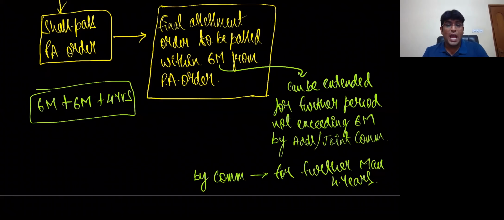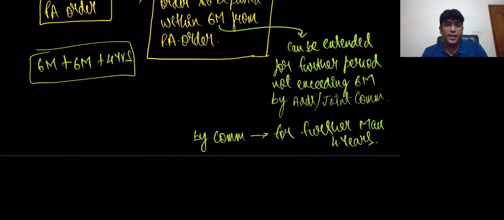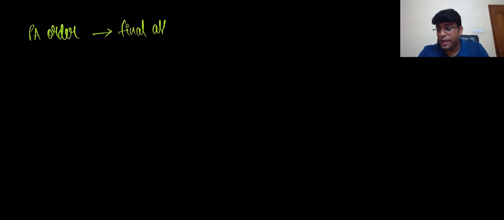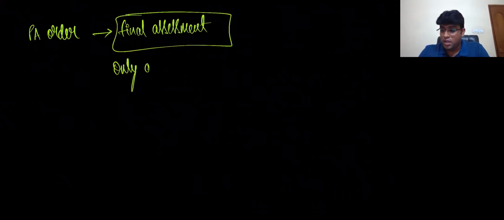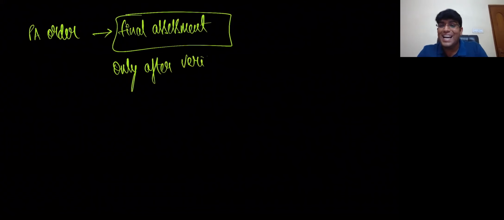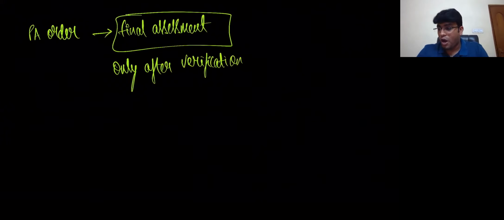Speak out, my dear friends. Whenever he has to do the final assessment, he will not just do it like that. The proper officer will make sure that he gives a notice to the person, calls for all the records, checks all the information and data, and only then does the final assessment. Very important, friends. After the provisional assessment order, they will do the final assessment only after verification of all the records.